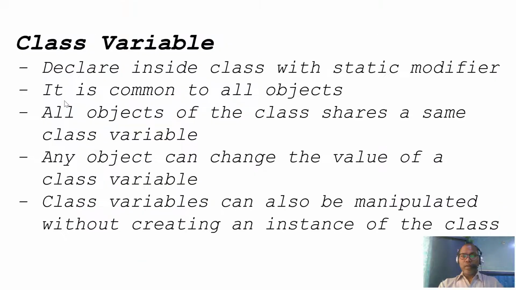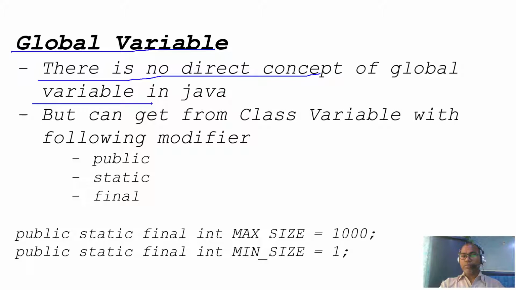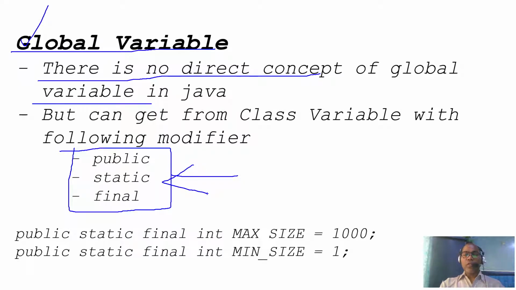Okay. And the last one, sometimes someone may ask what is the global variable. So in Java, there is no direct concept of global variable. But we can achieve the global variable concept using a combination: you can declare any variable with public static final, known in Java as a constant variable. So generally we can declare public static final max size or public static final min value. So this is a kind of global variable; in whichever class we declare it, you can access it anywhere.